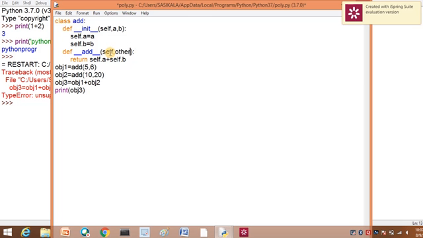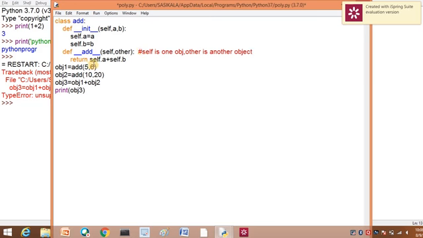Here self is one object, and other is another object. You are going to add two objects.